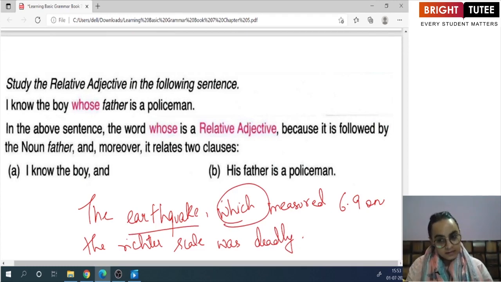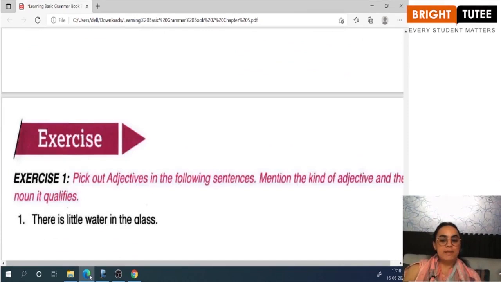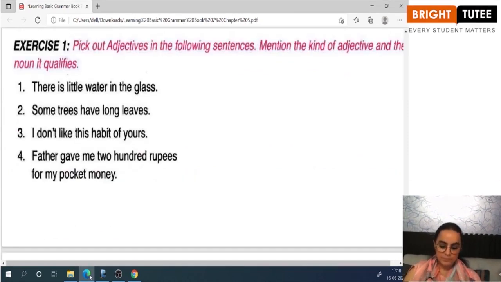So with this, my dear students, we come to the end of this chapter, that is adjectives and its kind. Let us look at the back exercises and try and solve them. Pick out adjectives in the following sentences. Mention the kind of adjectives and the noun that it qualifies. So there are 8 sentences in total. Let us try and do the first 4. We have to find out the adjectives and also point out the noun that they are used for.